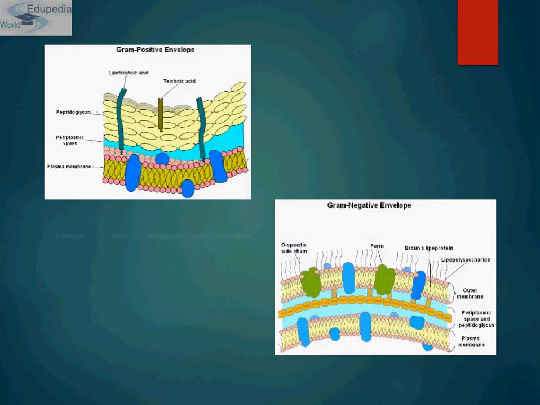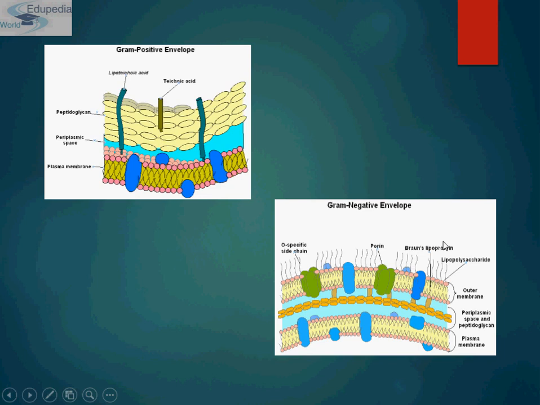This is a typical diagram of gram positive and gram negative. See, this is a gram positive bacteria. It has many layers of peptidoglycan which is anchored to the cell membrane by teichoic acid. This is a teichoic acid. This is the distinguishing feature of gram positive bacteria.